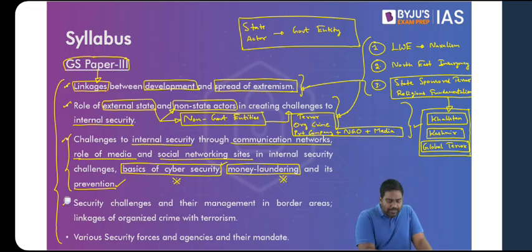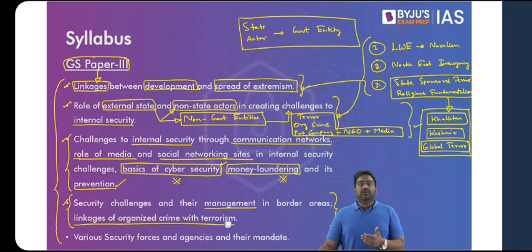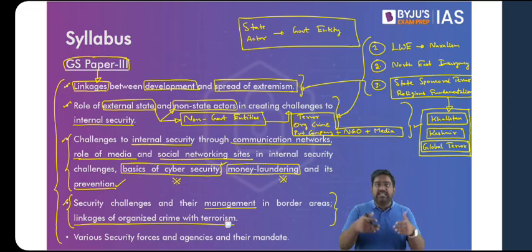Then we come to a small topic that mainly focuses upon border management and border security. Because security of the nation is largely dependent on border security and border management. Because many threats which are external to India, they come from the outside, especially from our neighboring countries. India shares a long land boundary and a maritime boundary. So this is where the threats can sneak in and enter into our country.